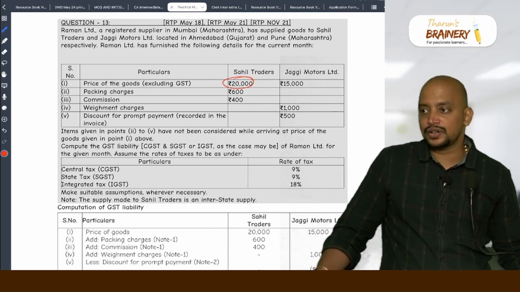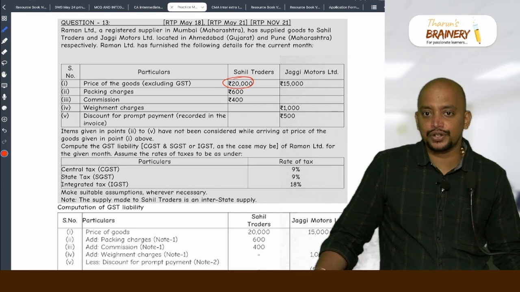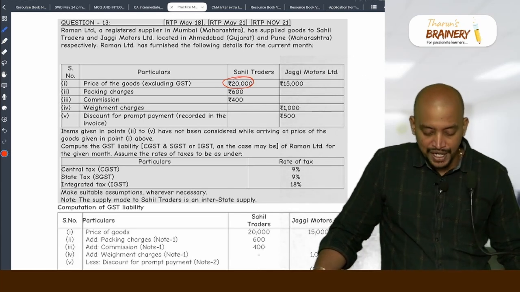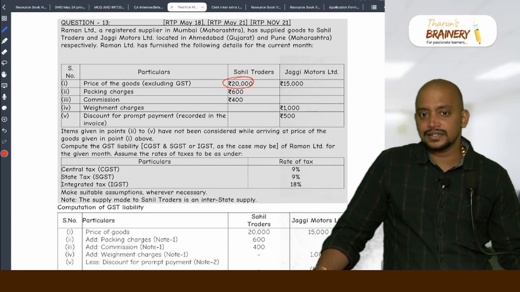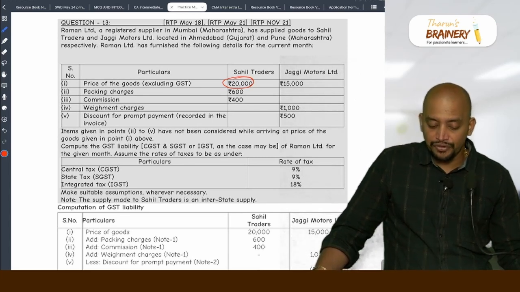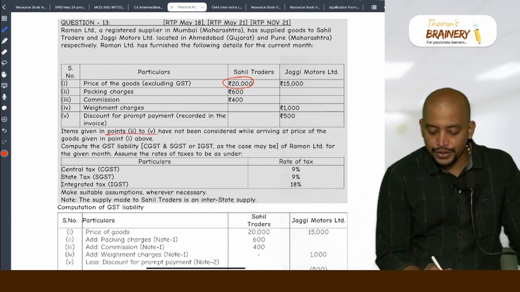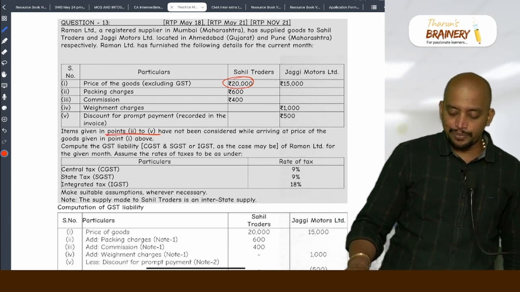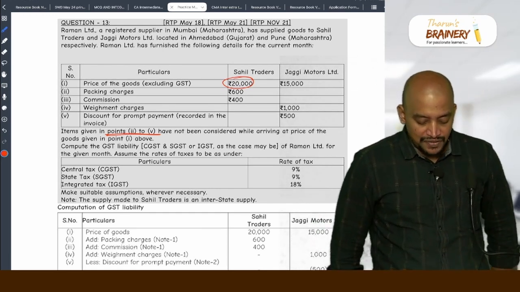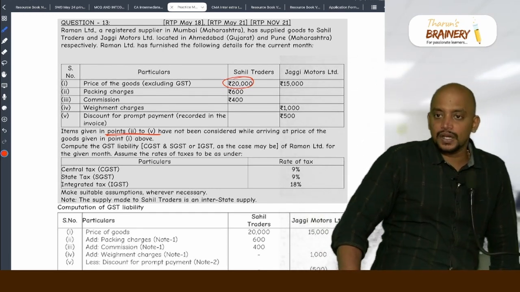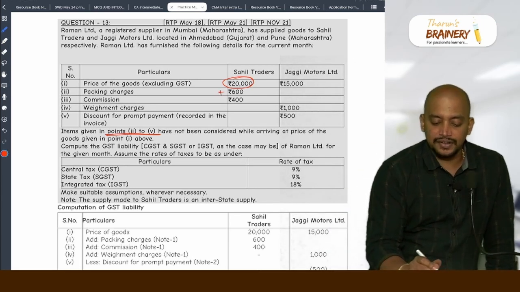Packing charges 600, to be included or to be excluded? To be included. Packing charges is to be included. Items given in points 2 to 5 have not been considered while arriving at the price of the goods given in point number 1 above. Okay. So not been considered, therefore it is to be added.